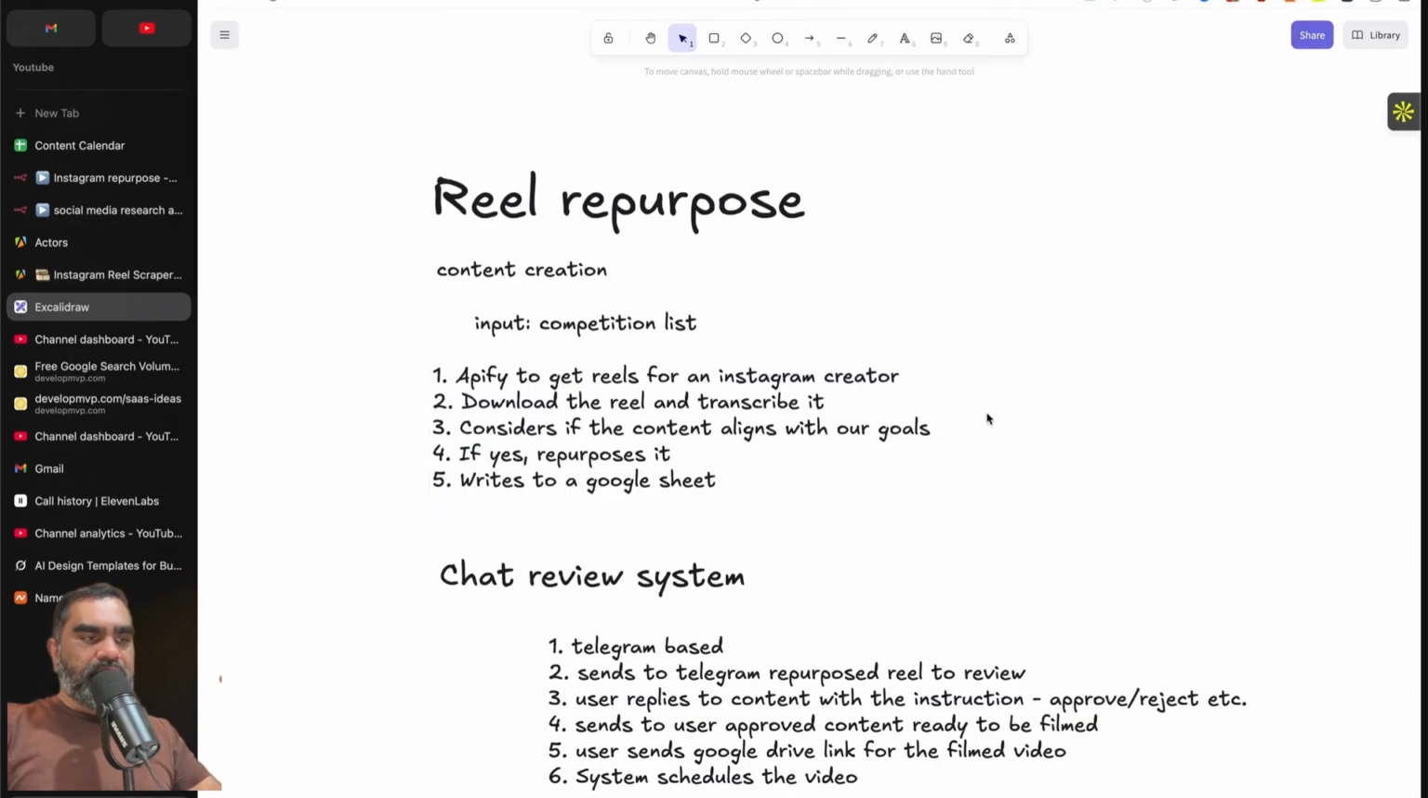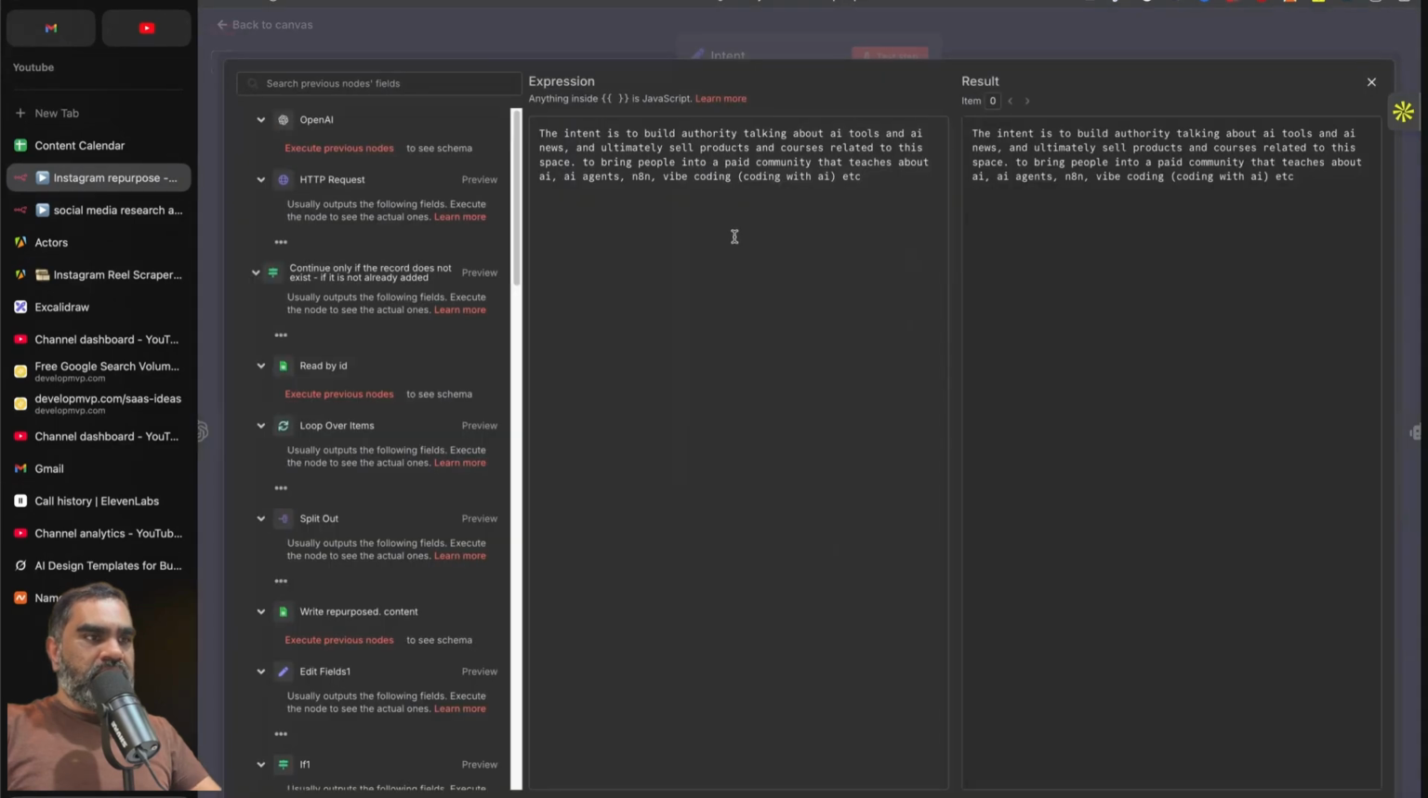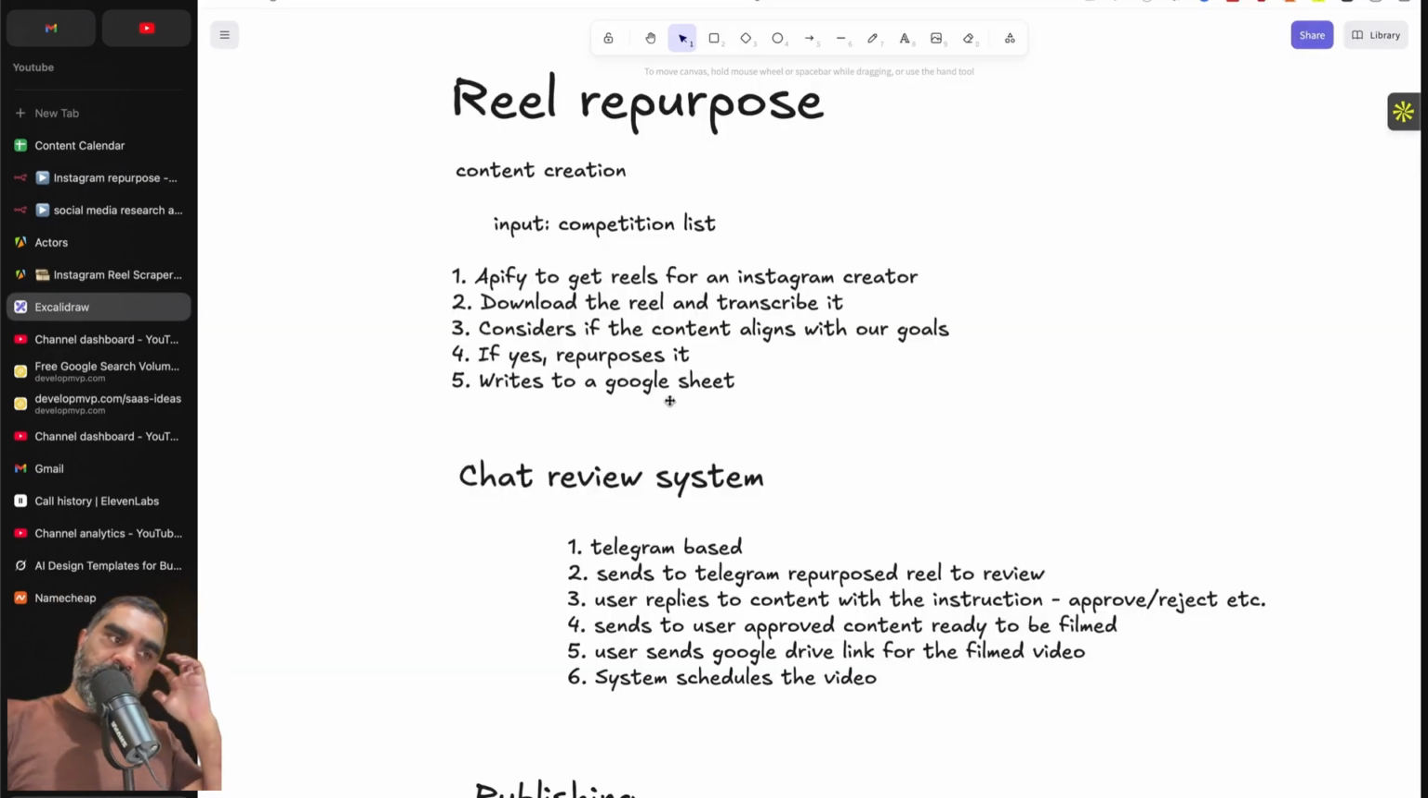The scraping from Apify will give you the video links, and then we will download the videos, and using OpenAI's Whisper, we will transcribe it, and then we provide an intent here. The intent is to build authority talking about AI tools and AI news. It will only repurpose those videos that align with our goal. Repurposes it and writes it to that Google Sheet.